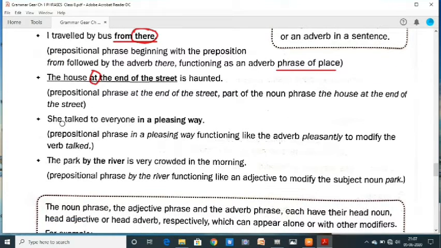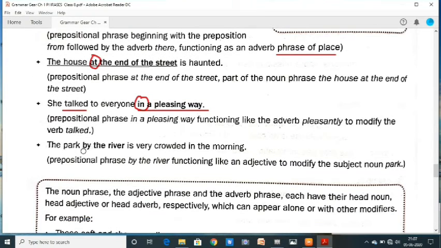The next one: she talked to everyone in a pleasing way. In a pleasing way: "in" is a preposition. It begins with the preposition. The prepositional phrase "in a pleasing way" is functioning like an adverb, pleasantly, to modify the verb "talked".